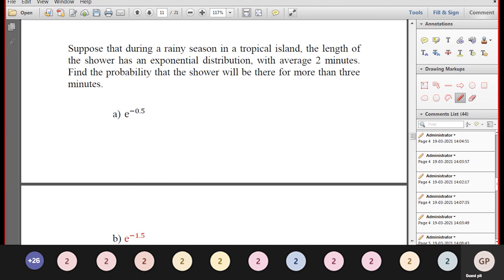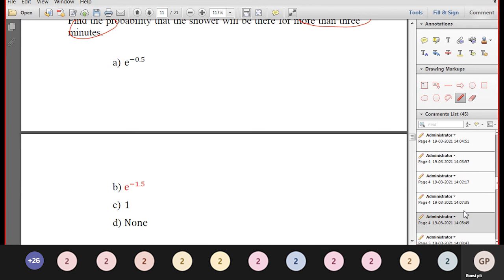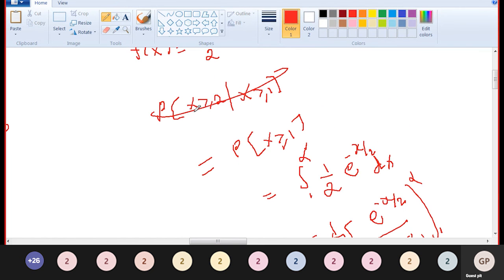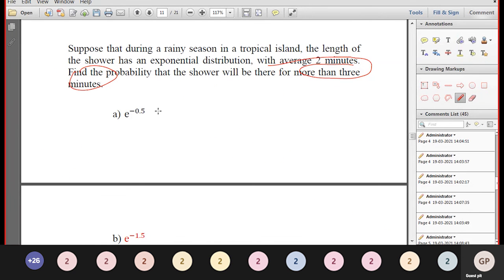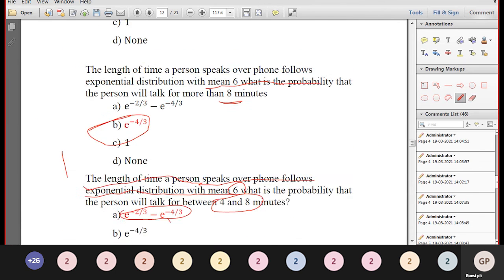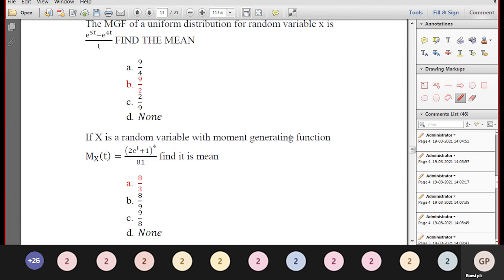Same thing, 2 minutes, more than 3 minutes. Sorry, a small mistake happened here, this is a wrong statement. So P of x greater than or equal to 3, given that P of x is greater than or equal to 1. Now, find the probability the shower will be there more than 3 minutes. P of x is greater than or equal to 3.